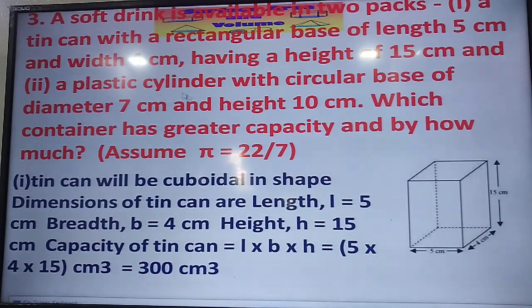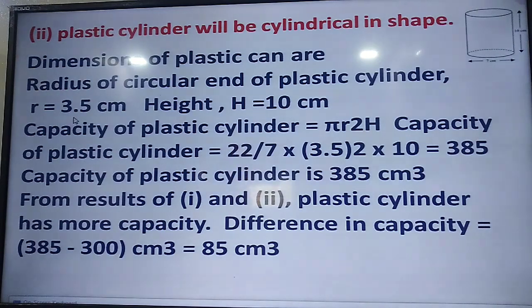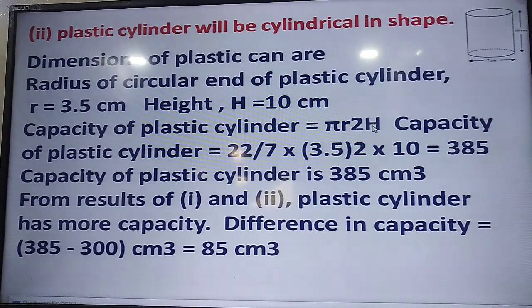Now, the diameter of the right circular cylindrical soft drink pack is 7 centimeter. It means the radius is half of that, 7 by 2, that is 3.5. And height is 10. You know that the capacity of a cylinder is pi r square into h. Volume of the cylinder is pi r square into h, and it is 385. Pi is 22 by 7, 3.5 square, into h which is 10, that is 385 cubic centimeter.